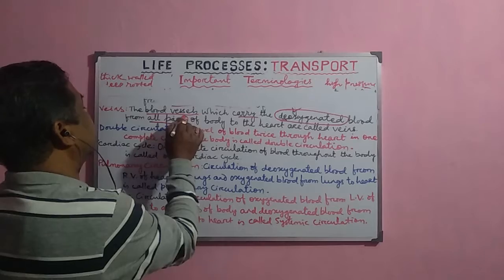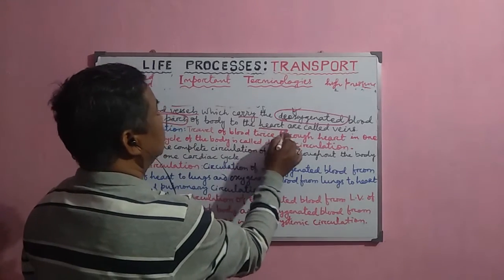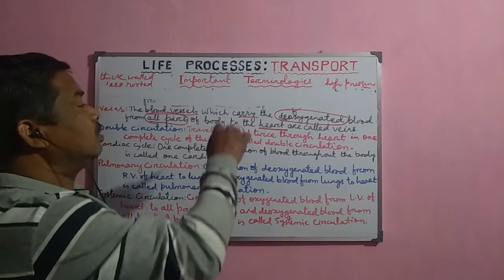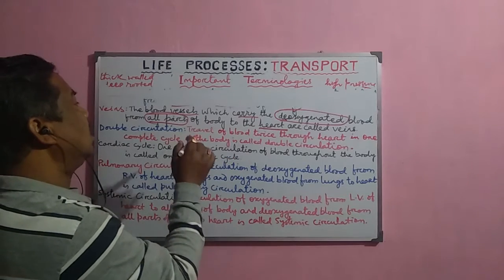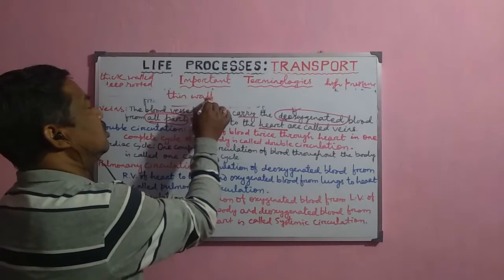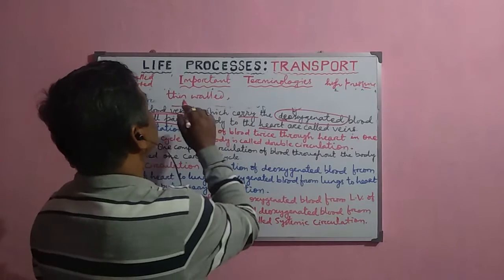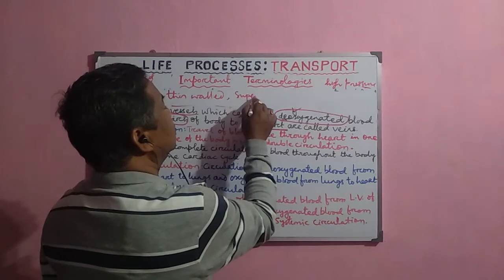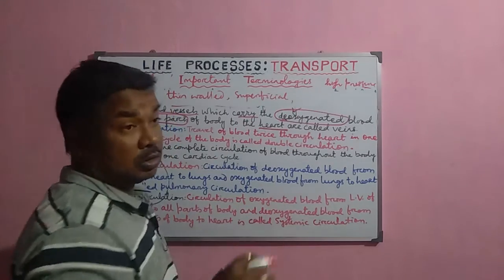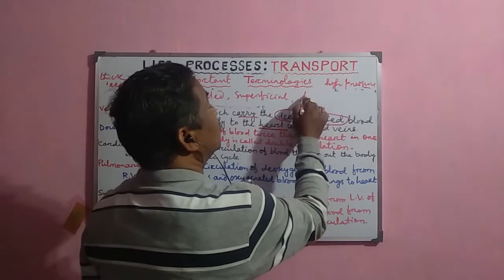From all body parts to the heart. They normally are thin walled. The walls of the veins are thin, that is, the lumen is larger, and they are superficial. That means they are present just below the skin, and the blood flows with low pressure.